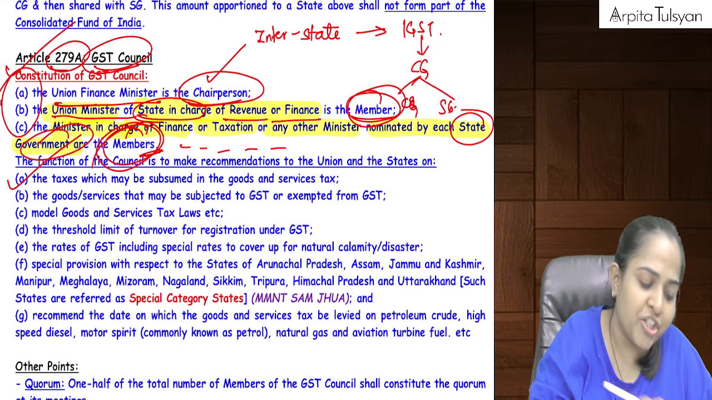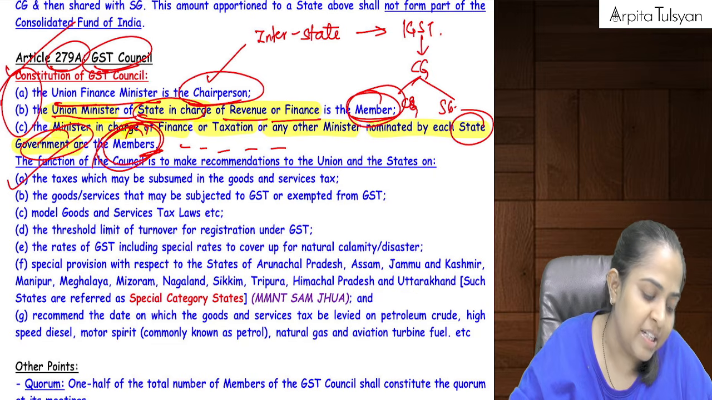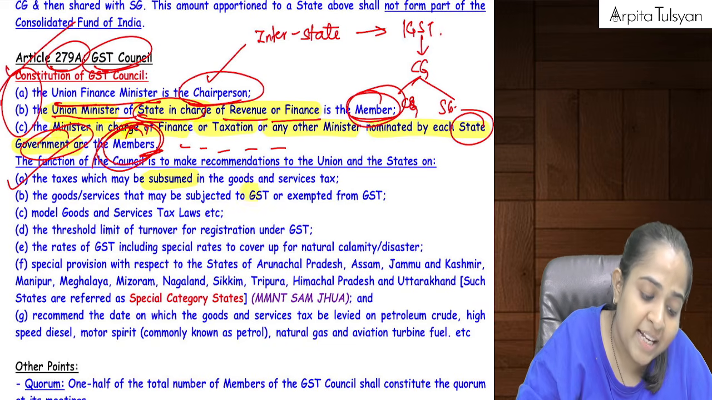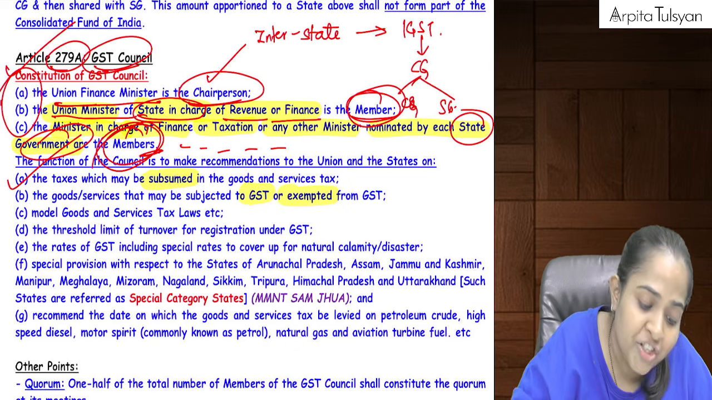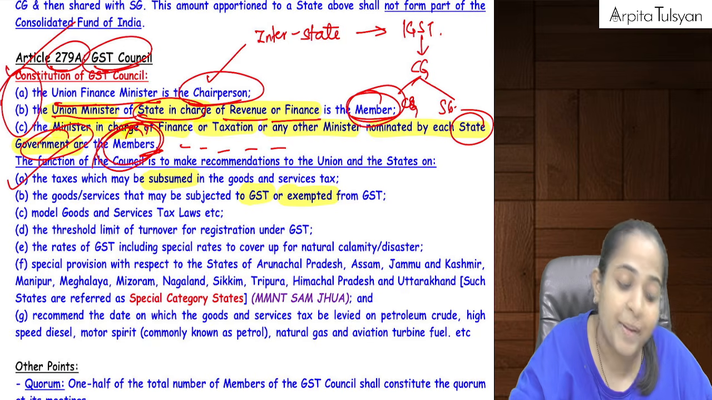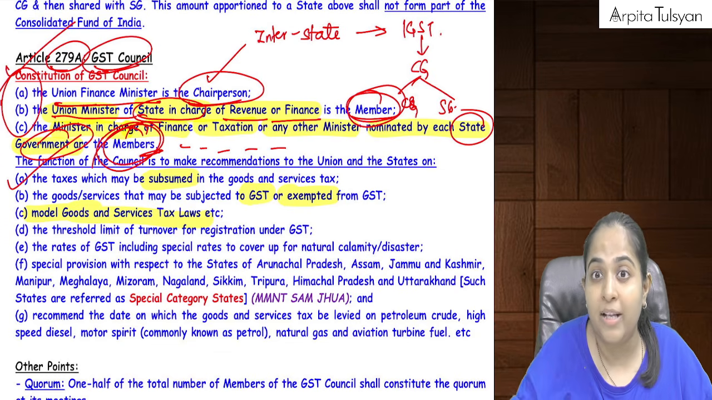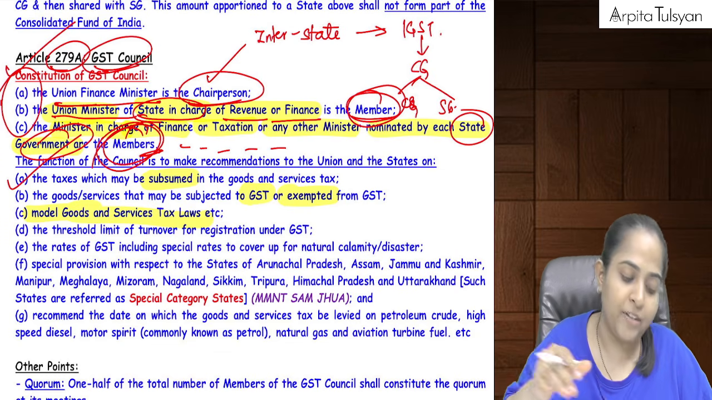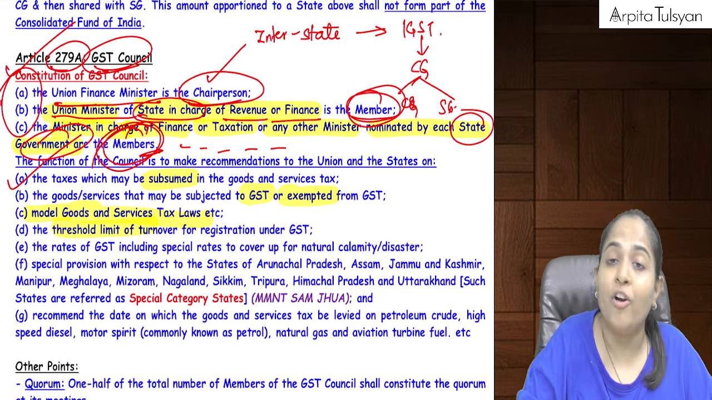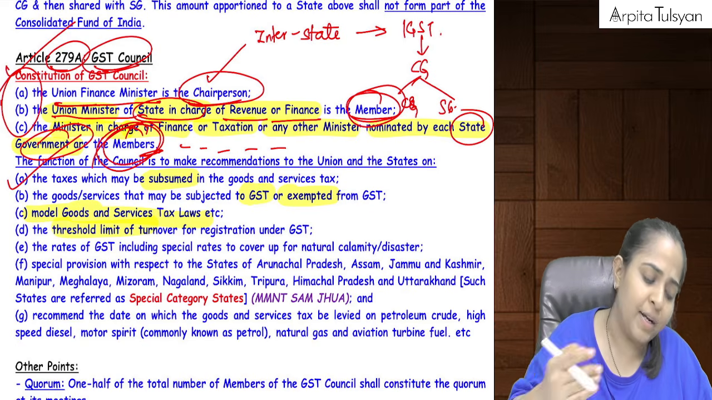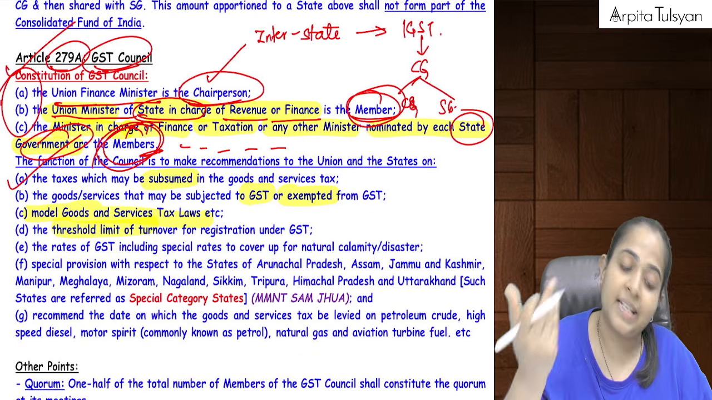Now, what is the function? What is the purpose of making this GST Council? Which taxes will get subsumed? On which taxes should GST be applicable? On which goods and services should GST be exempted? Then they will make the model laws, like the draft of the laws. Then what will be the limit for taking the registration under GST? 10 lakh, 20 lakh, 40 lakh. They will suggest the limit.